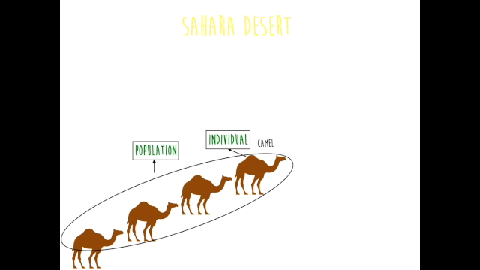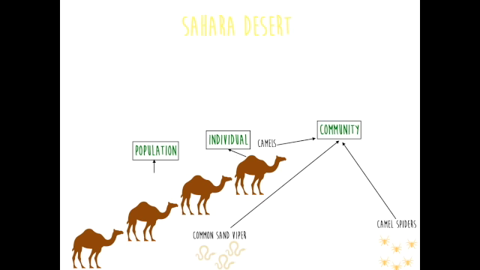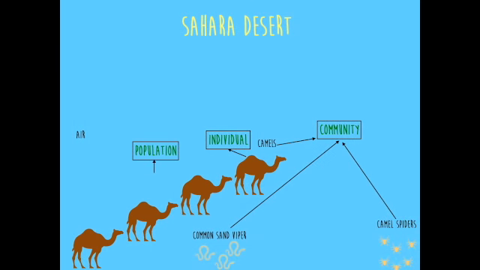Camels are not the only species that live in the desert. They live with different organisms like the common sand viper or the camel spiders. These three, with all the other organisms that live in the desert, are called a community. The community needs, besides each other, non-living things like air, soil, sun, and water.